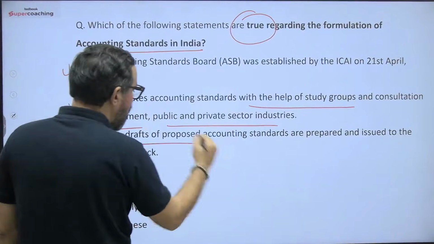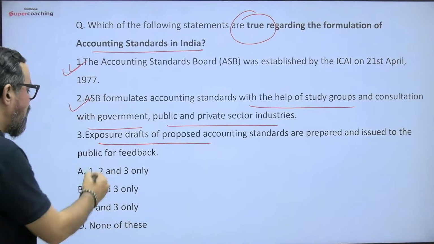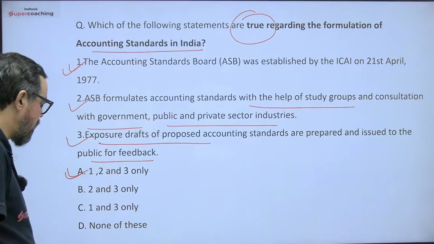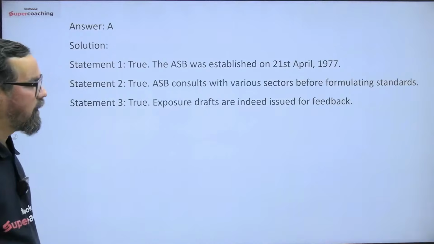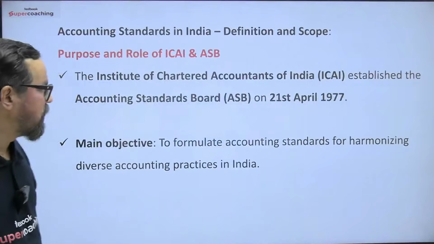Exposure drafts of proposed accounting standards are prepared and issued to the public for feedback. This is also true. So option A should be the right answer because all the statements given in the question are correct.